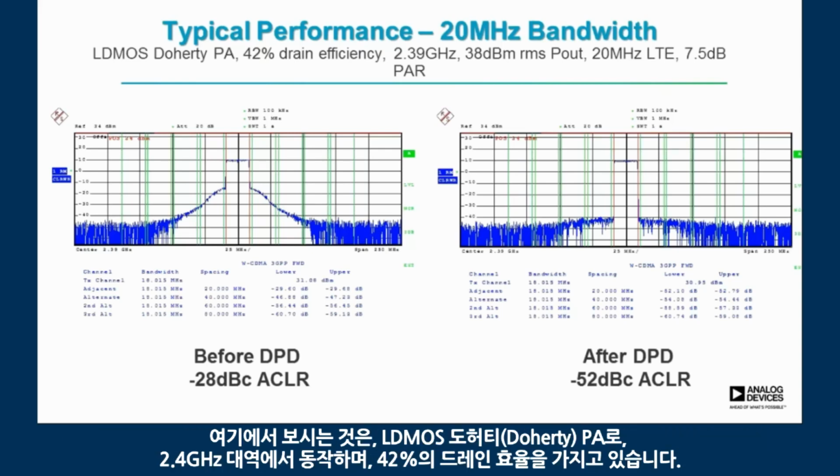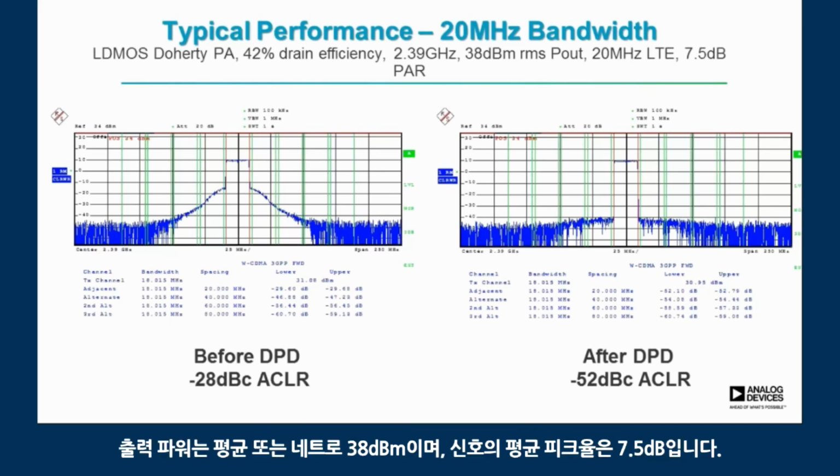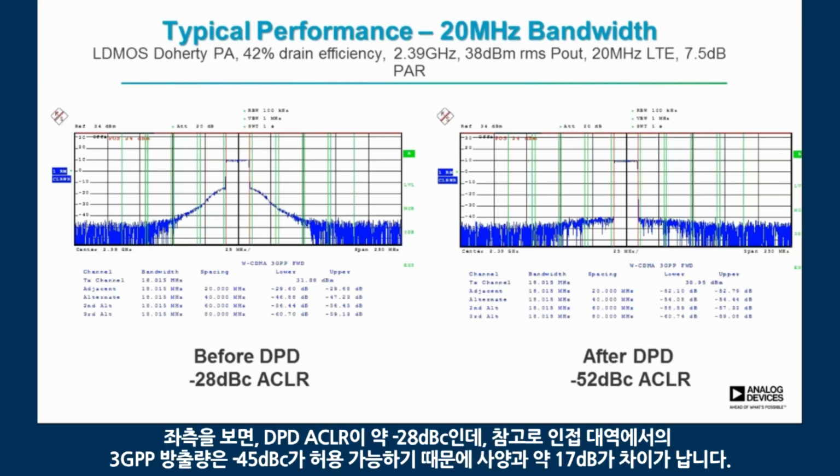So what we're showing here is an LDMOS Doherty PA with 42% drain efficiency, operating in the 2.4 gigahertz band. The output power is 38 dBm average, or RMS, and the peak to average ratio of the signal is 7.5 dB. So on the left, you've got the pre-DPD ACLR, which is about minus 28 dBc. And for reference, the 3GPP allowed emissions in the adjacent band are minus 45 dBc. So it's about 17 dB away from the specification.